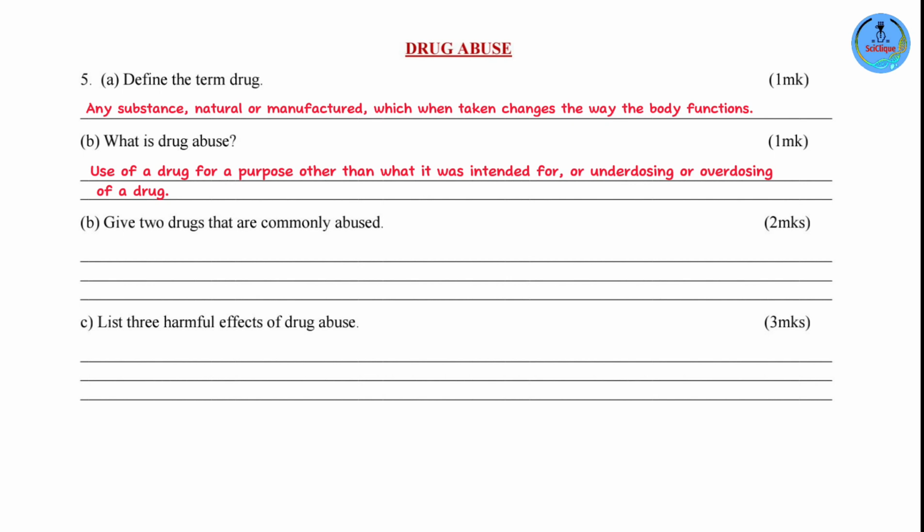Give 2 drugs that are commonly abused: alcohol, miraa, tobacco, bhang, yeah. List 3 harmful effects of drug abuse. So this is whereby you have hallucinations, depression, addiction, diseases like liver cirrhosis.